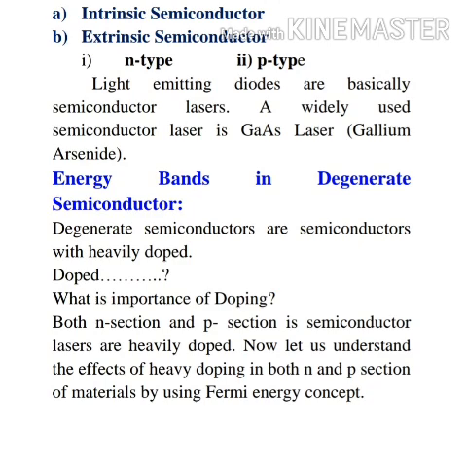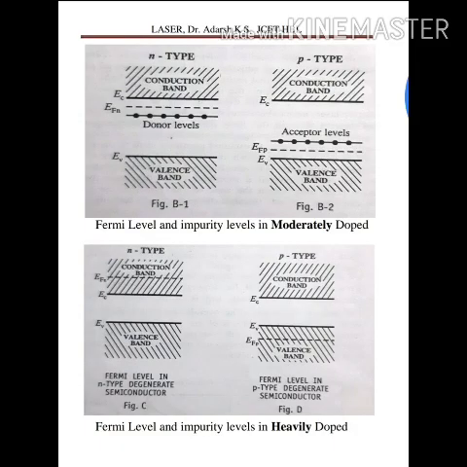Now the question arises, what is doping and what is the importance of doping? Doping means adding impurities to the semiconducting materials. By adding these impurities, the conductivity property is enhanced. In semiconductor laser, it is heavily doped in both the N and P sections. Now let us understand the effect of heavy doping in both N and P sections of materials by using the Fermi energy concept. The Fermi energy is the highest energy of free electron occupied at 0 Kelvin.